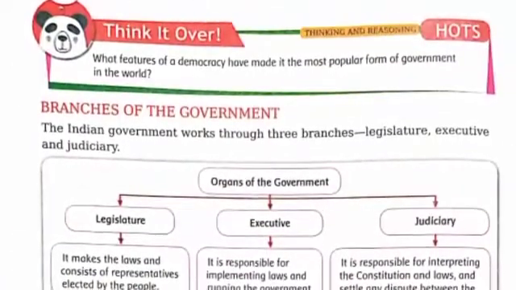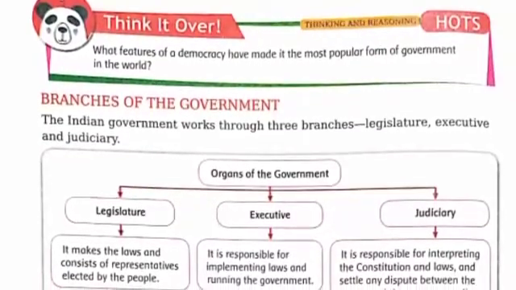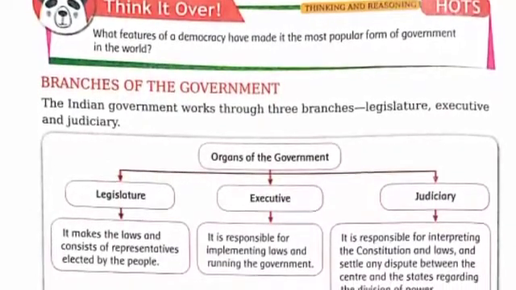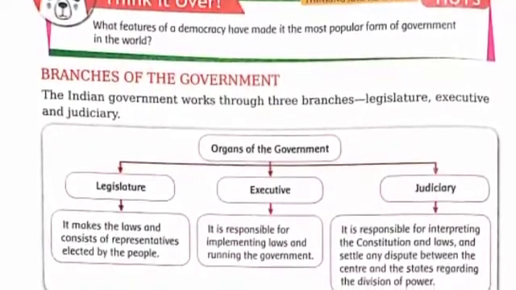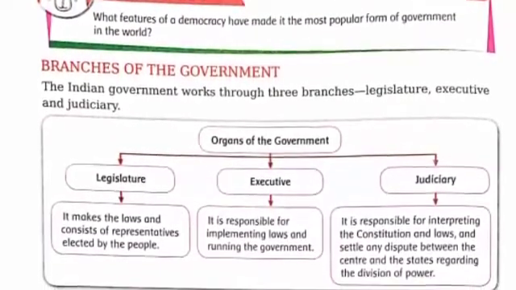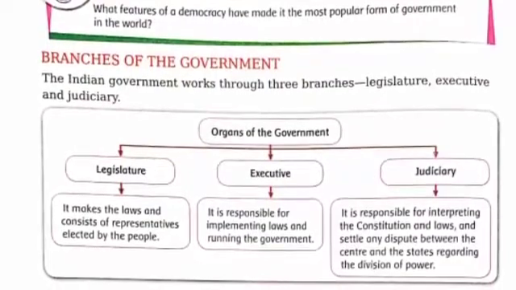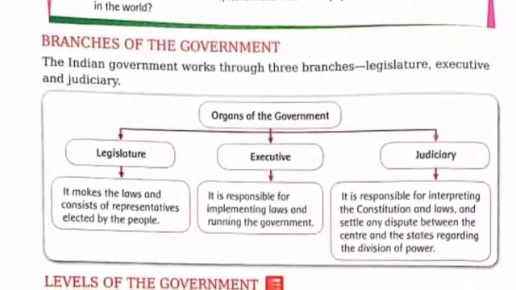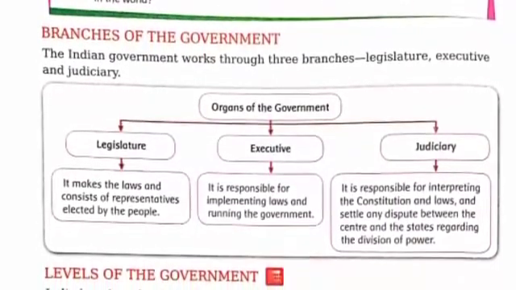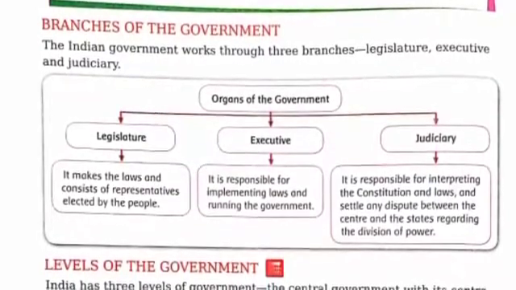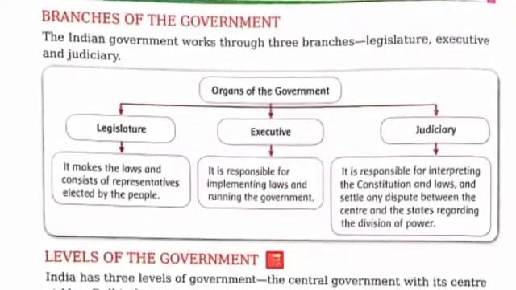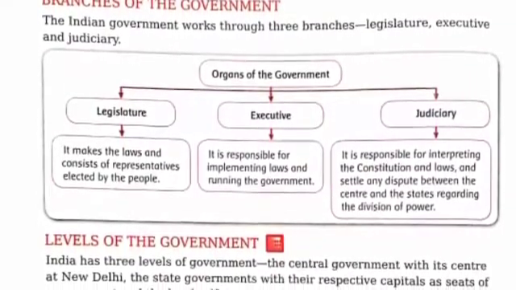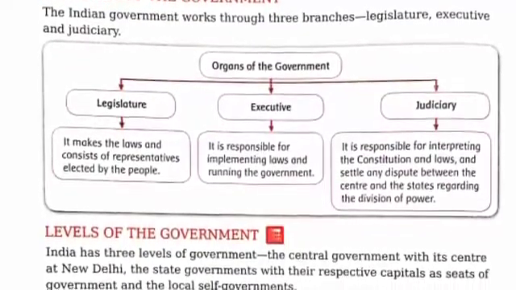Now, look at the branches of the government. The government has three branches. These are legislature, executive, and judiciary. The legislature makes the law and consists of representatives elected by the people. The executive has the responsibility for implementing the laws and running the government, and the judiciary has the responsibility for interpreting the constitution and laws and settling any kind of disputes between the center and the state regarding the division of power.